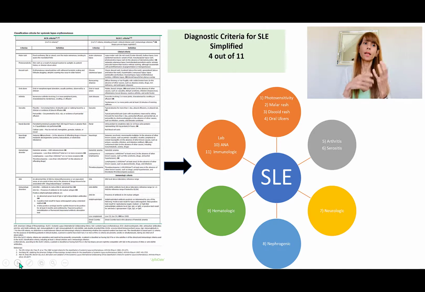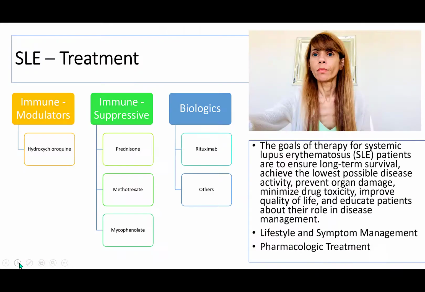Then the next thing would be arthritis or serositis, or basically joint pain or aches. Then there are hematological problems, neurological problems, and renal problems, so kidney involvement. And lastly, there are lab findings, in the form of ANA, or antinuclear antibody, positivity. And then of course there are immune-mediated markers, which are going to be your double-stranded DNA and anti-Smith antibody.